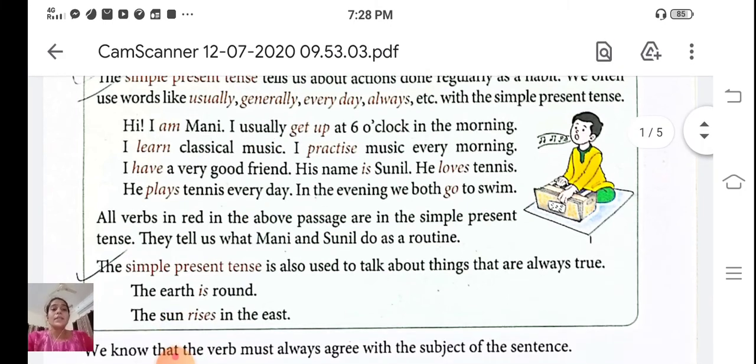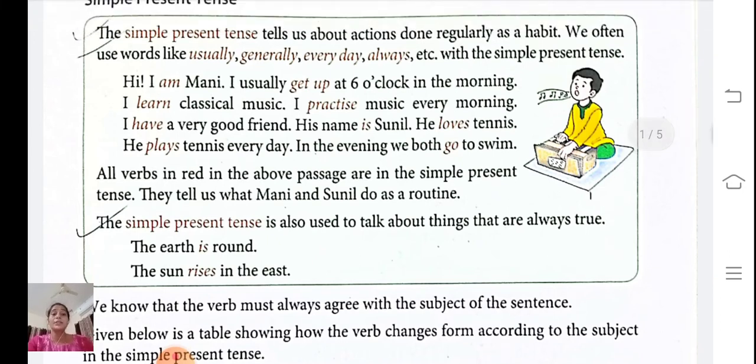All verbs in red in the above passage are in the simple present tense. They tell us what Mani and Sunil do as a routine. Okay? That means daily activity, daily actions. The simple present tense is also used to talk about things that are always true. This is the universal truth, like the earth is round. We cannot deny it. So it comes in simple present tense.